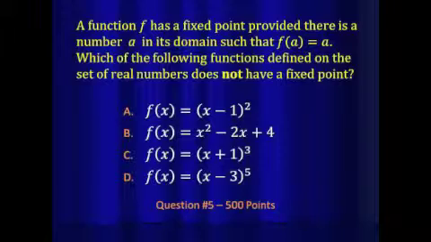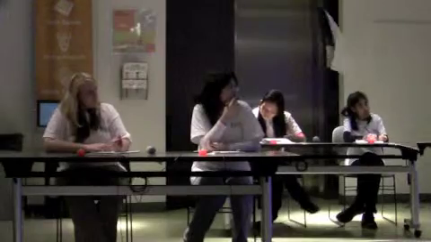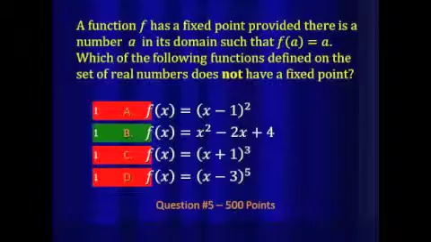Is it A, this function here, f of x equals x minus 1, that quantity squared? B, f of x equals x squared minus 2x plus 4, C, f of x equals x plus 1, that quantity cubed? Or D, f of x equals x minus 3, that quantity to the fifth? So we'll see what the correct answer is. And it turned out to be B.